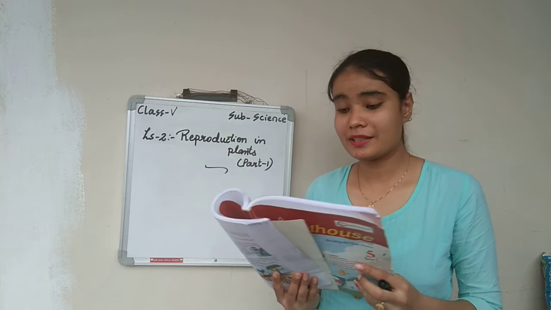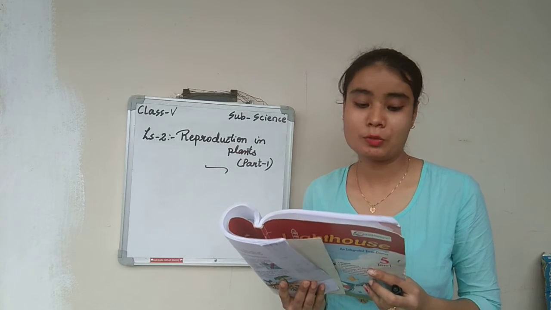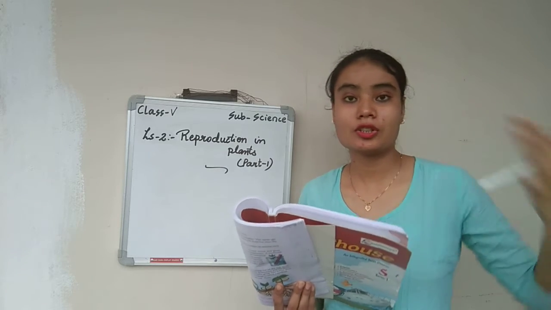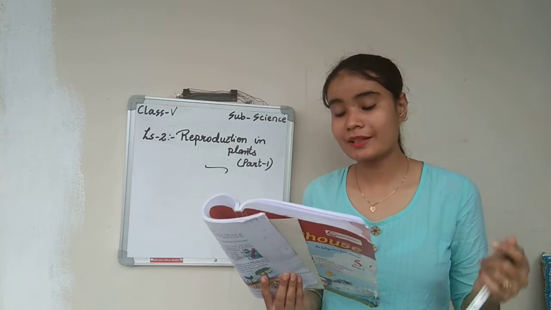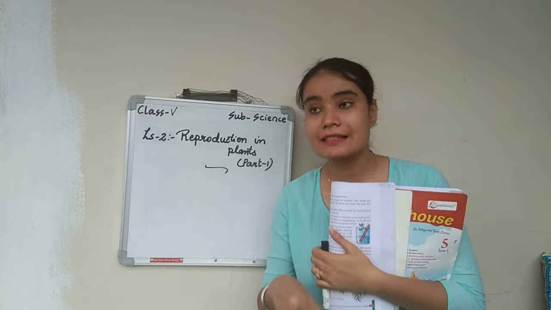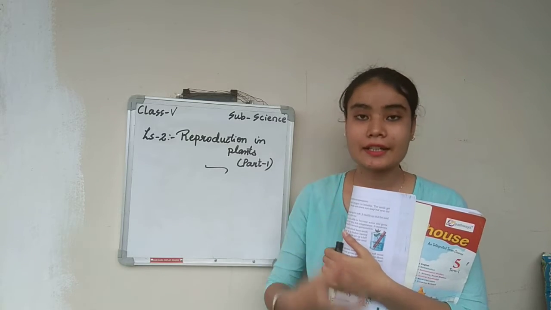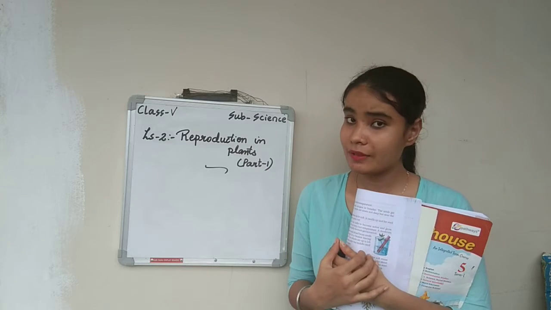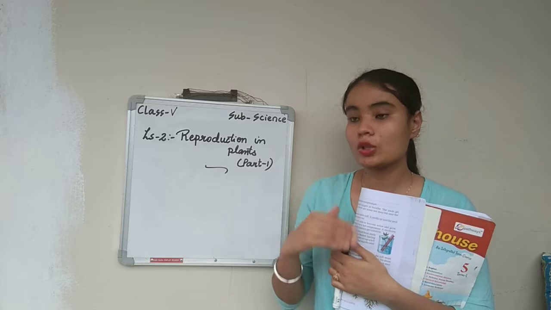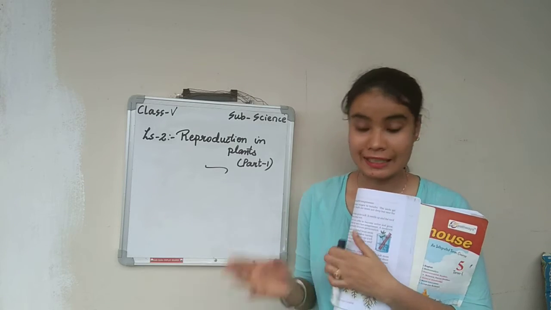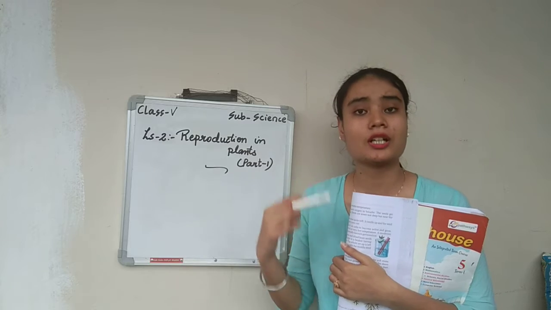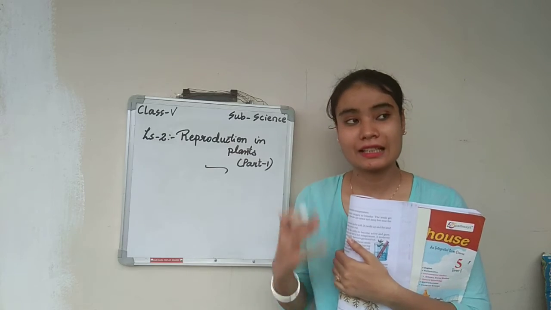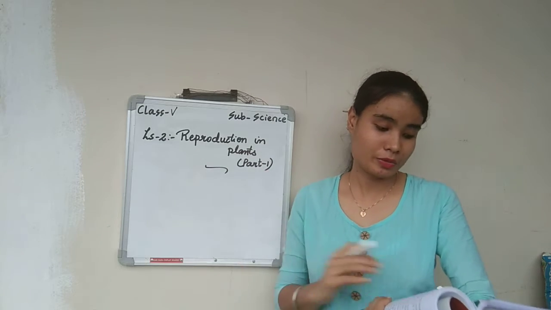Reproduction helps plants in maintaining their existence in the form of new plants. So reproduction helps the plant to produce a new plant. It helps in maintaining their existence, because if a new plant grows, definitely there will be plants on our earth. Otherwise, if there is no reproduction and they cannot grow a new plant, there will be no plants, and if there are no plants we cannot survive, because we are totally dependent on plants for food. So reproduction helps the plant to grow in the form of a new plant.